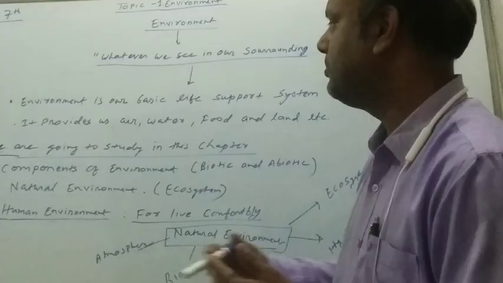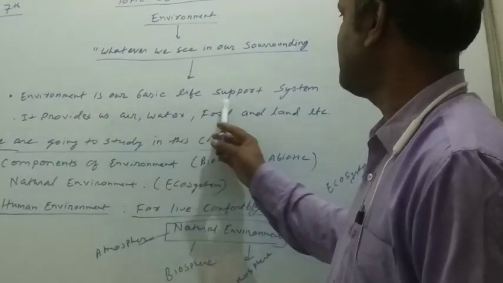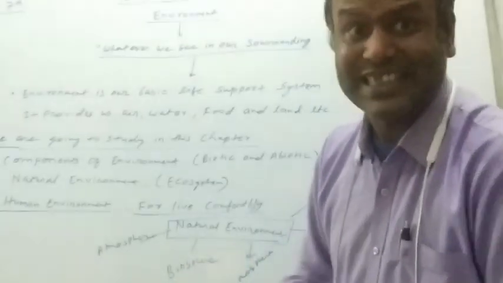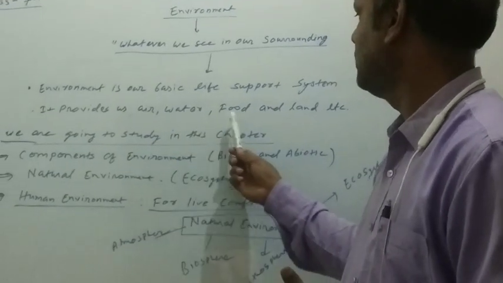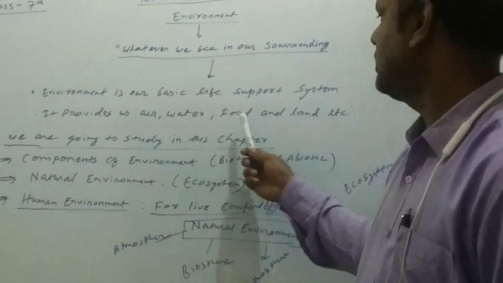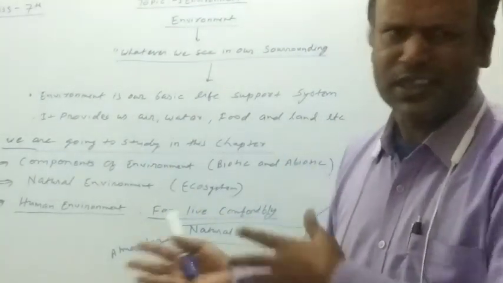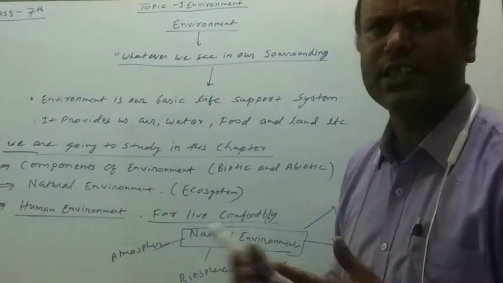Okay, let's start with more definitions of the topic. Environment is our basic life support system. Environment is a basic life support system which provides necessary things. What are the necessary things? They are air, water, food and land etc. These are found in our surroundings and given by nature. We are going to study this in this chapter.